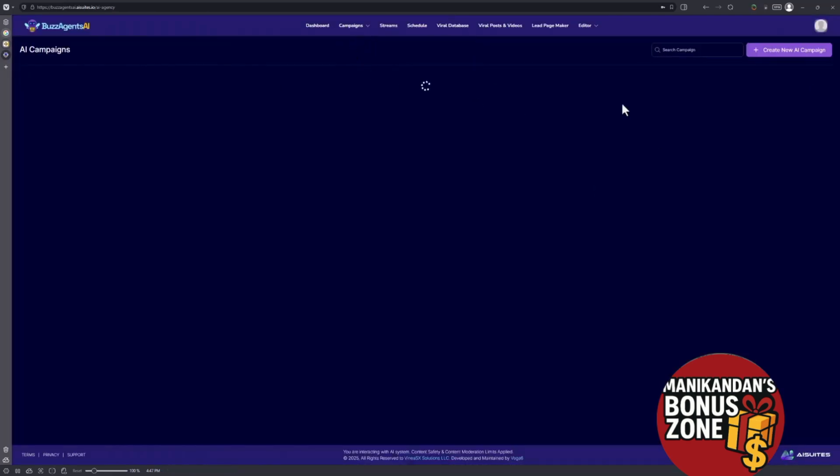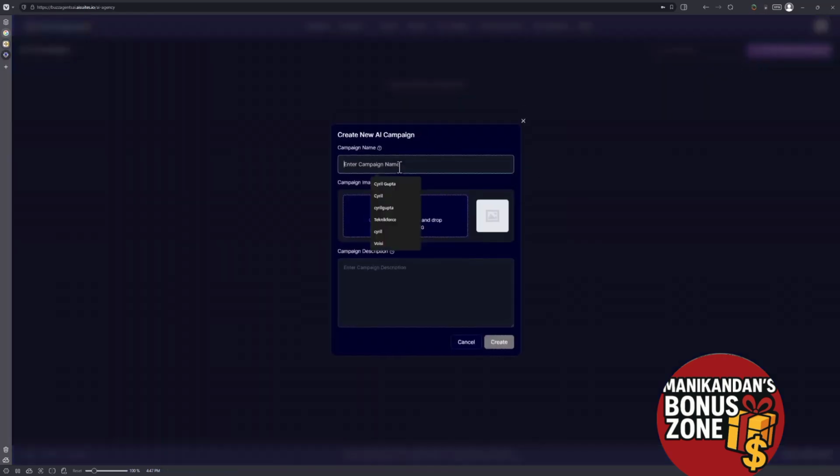Campaigns, AI campaign, create new campaign. Let's call it the bottle planters, whatever. And you need an image if you want to put it there. This is the promotional campaign for bottle planters. We create captivating ecosystems. Yes, I can be fancy.